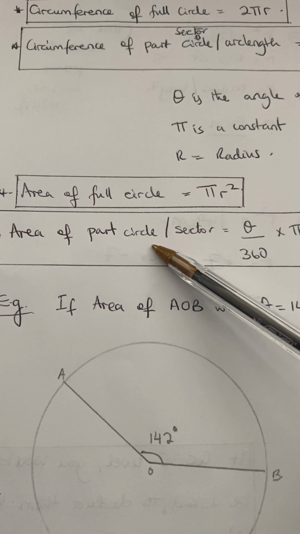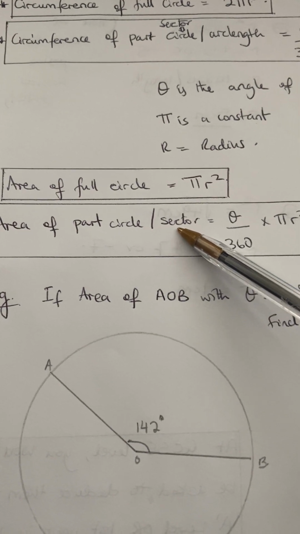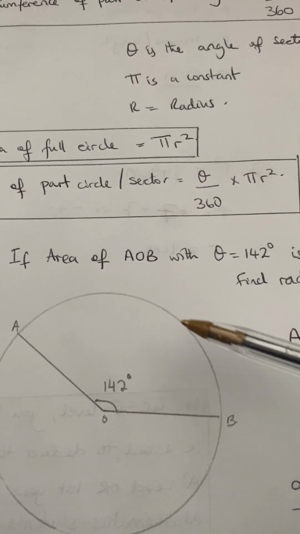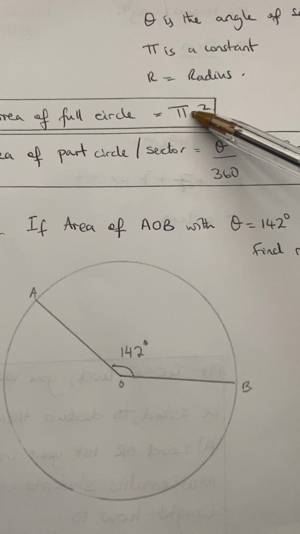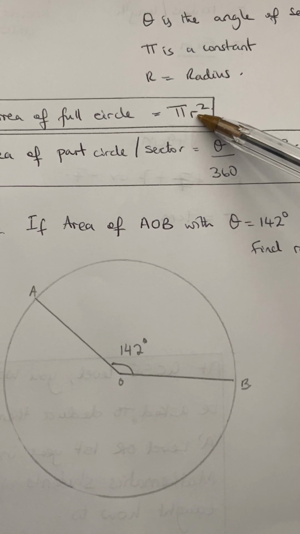So the area of part of the circle, or sector: assuming this is a full circle, that will be your area, pi r squared.